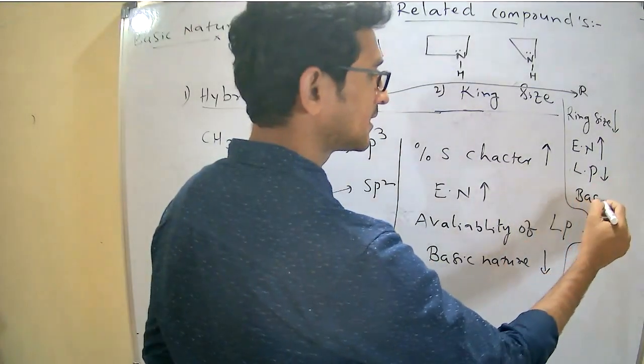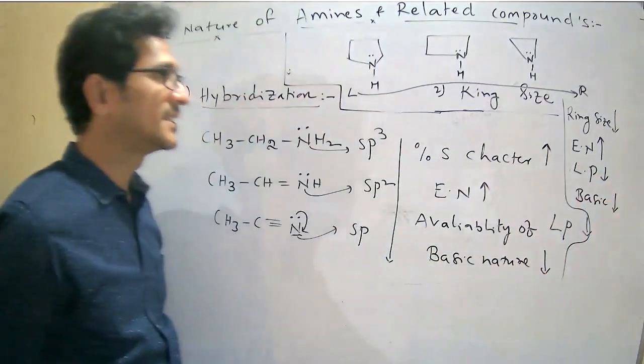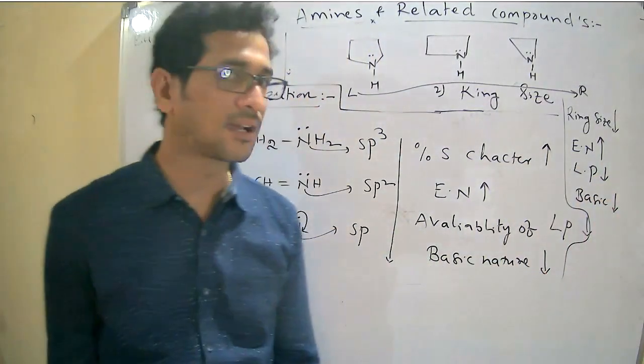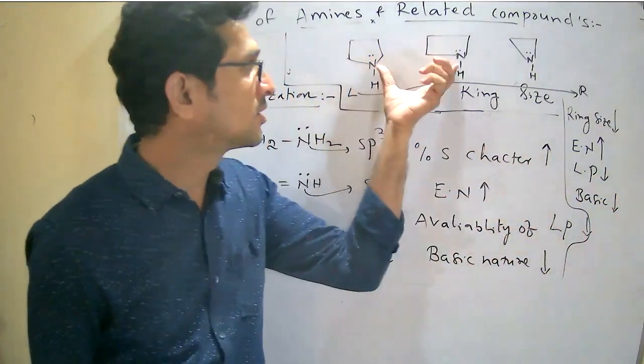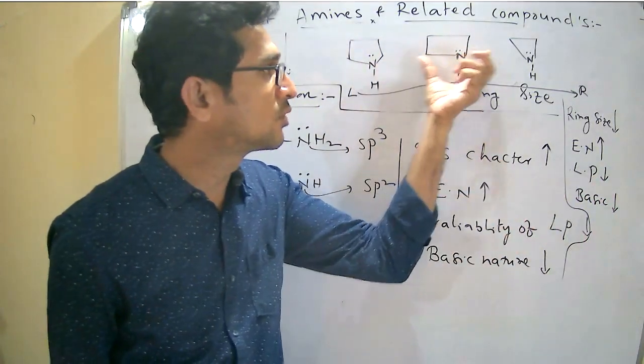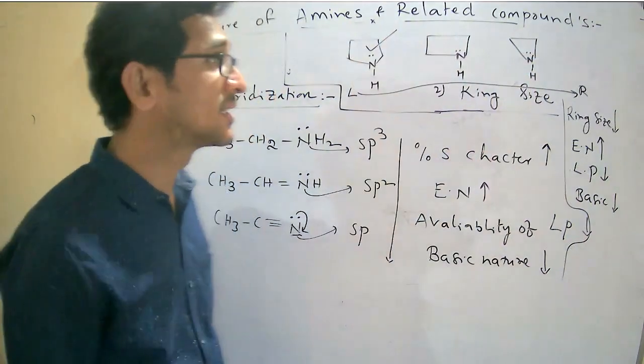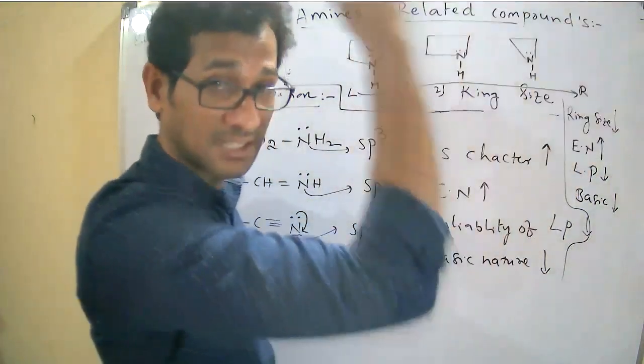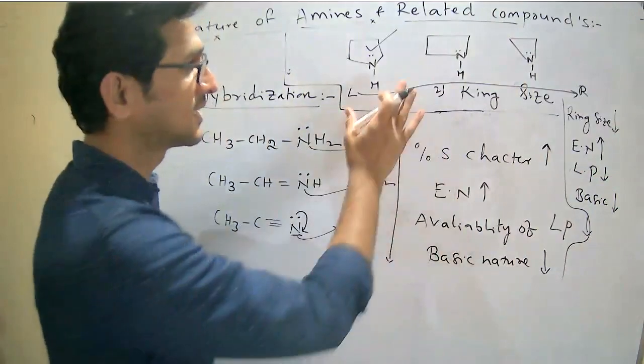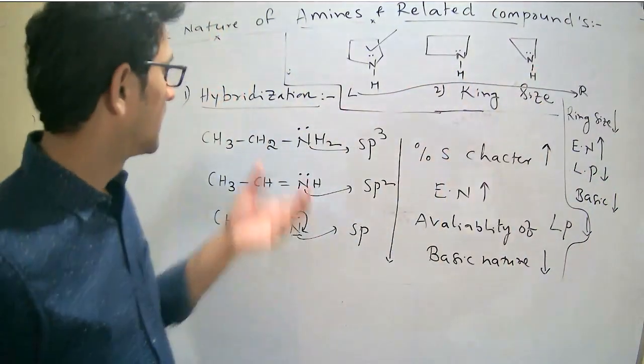Therefore, basic nature also decreases. Among these 5-membered, 4-membered, and 3-membered rings, which is more basic? This is more basic. This is more SD that we discussed in the SD character, right? So this is the concept.